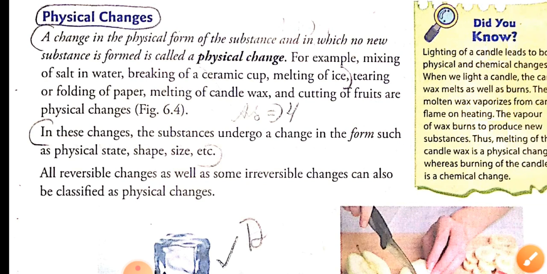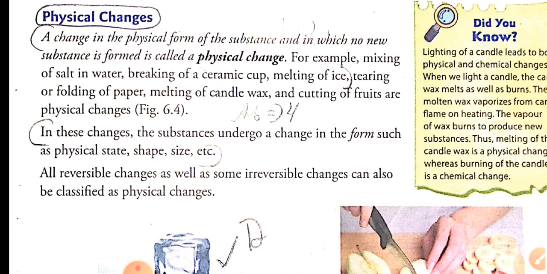So a change in the physical form of a substance in which no new substance is formed is called a physical change.